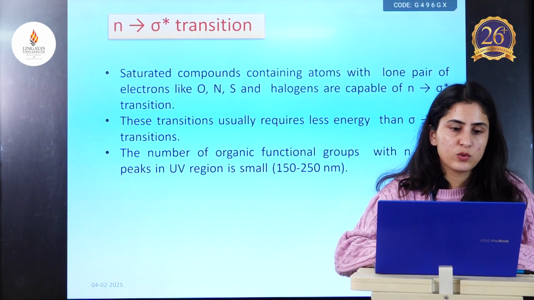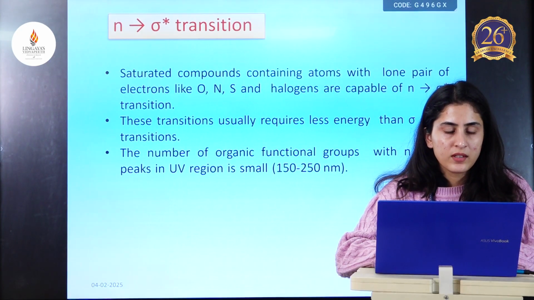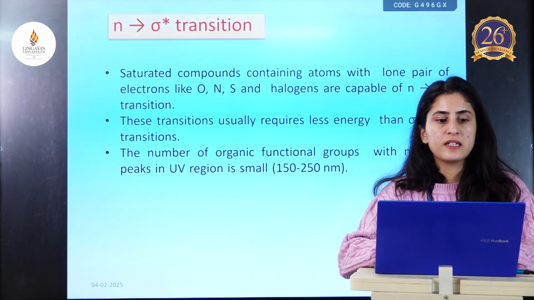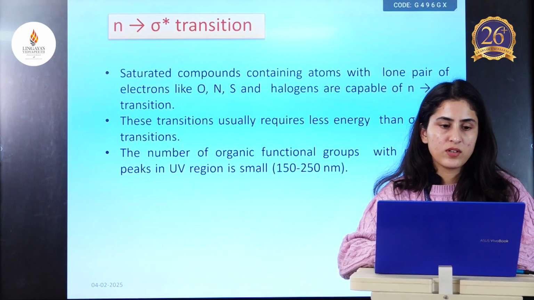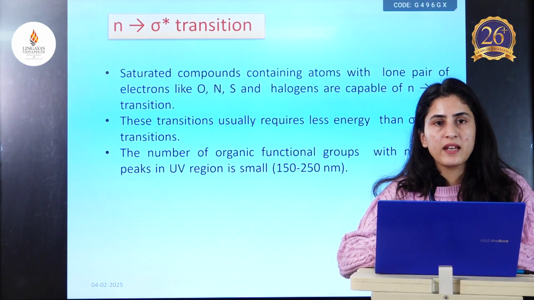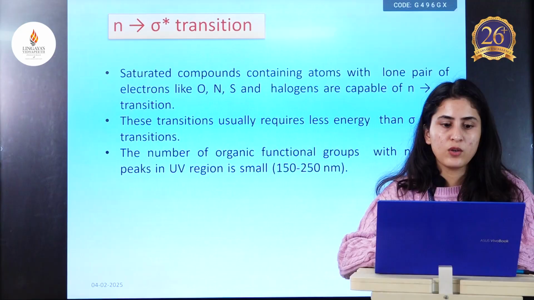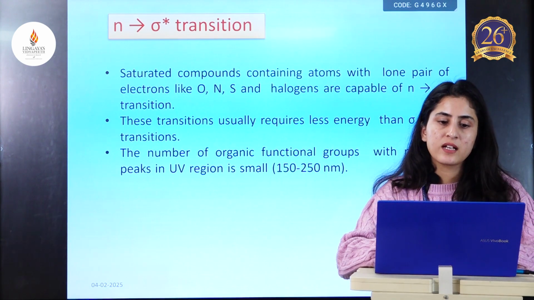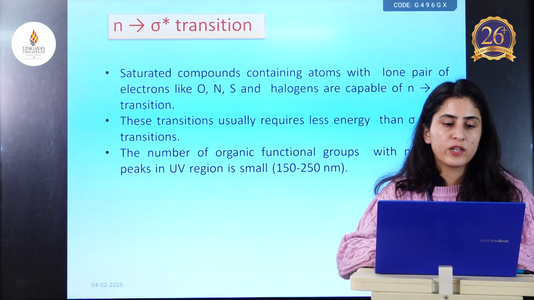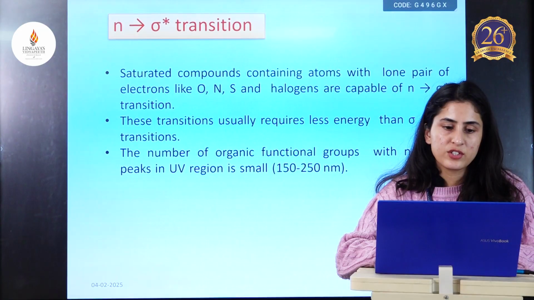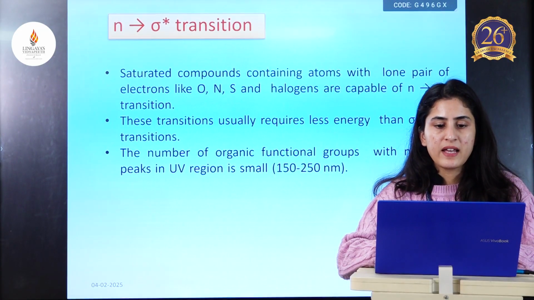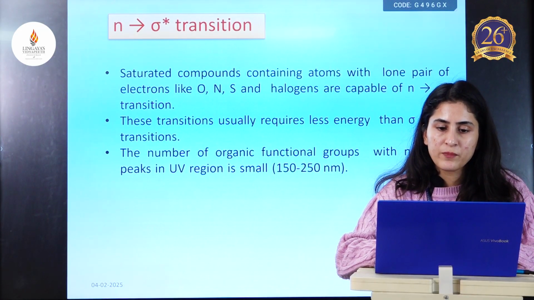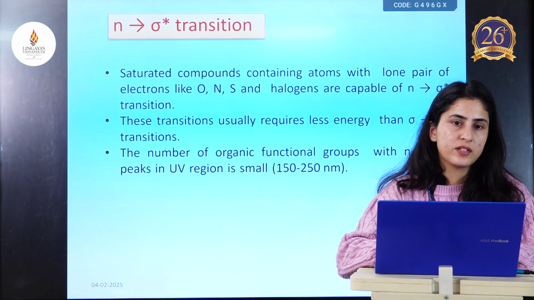Next is n to sigma star transition. This type of transition is involved in single bonds which have a heteroatom present, for example oxygen, nitrogen or sulfur. Saturated compounds containing atoms with lone pairs of electrons, like oxygen, nitrogen, sulfur and halogens, are capable of n to sigma star transition.